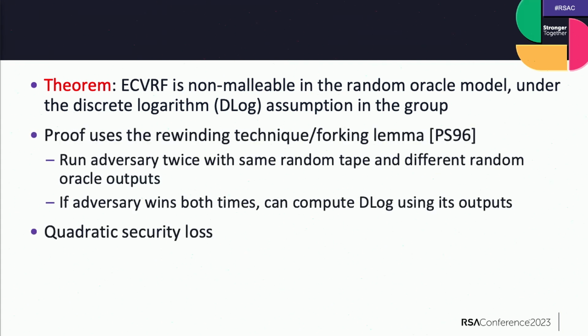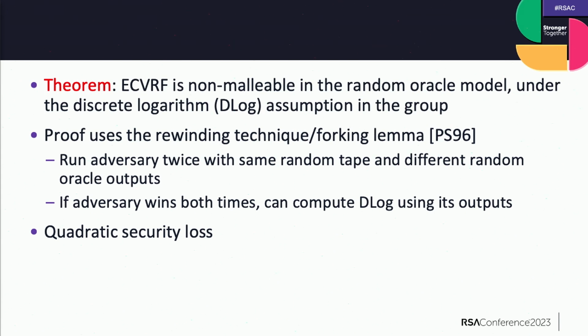ECVRF can be viewed in multiple ways. If you view it from one point of view, it is very similar to the Schnorr signature scheme. And our non-malleability proof exactly uses this rewinding technique, also called the forking lemma, which was first proposed while proving the security of the Schnorr signature scheme.